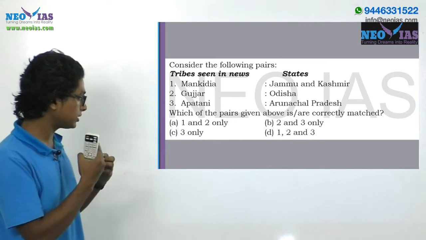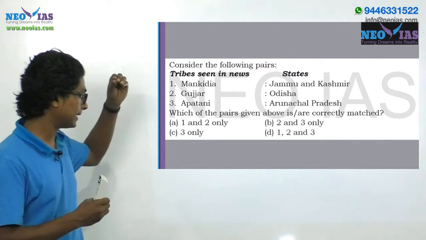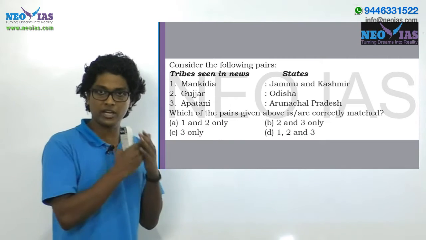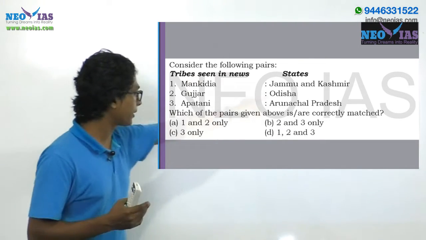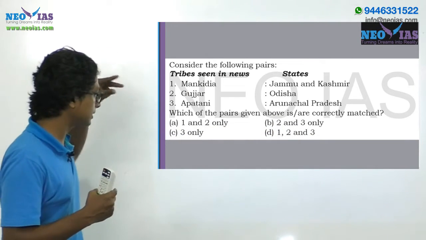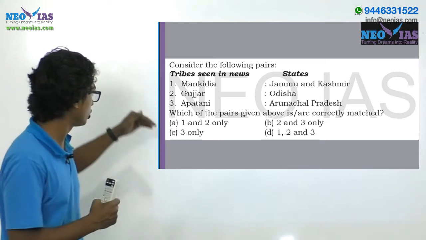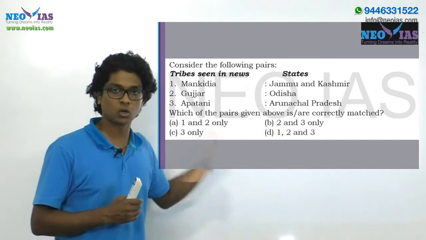Now by going through these options B and C, what we understand is that 3 is correct. Now we need not go through the third statement, which is Apatani paired with Arunachal Pradesh, which is true, right? And it all depends on whether the second one is correctly paired, which is Gujar, and they are seen over Odisha, which is again wrong.